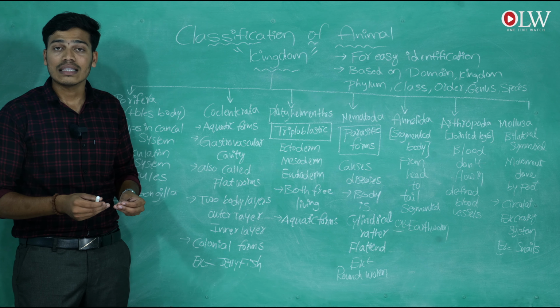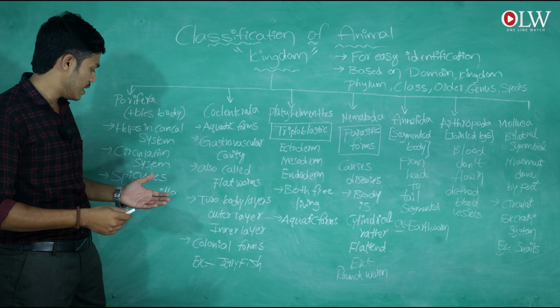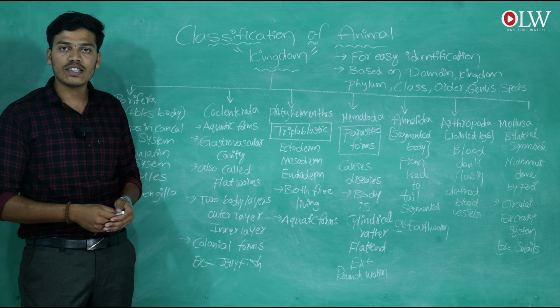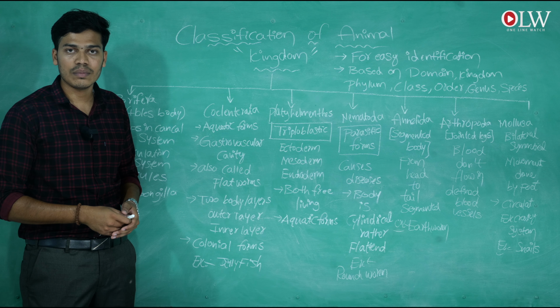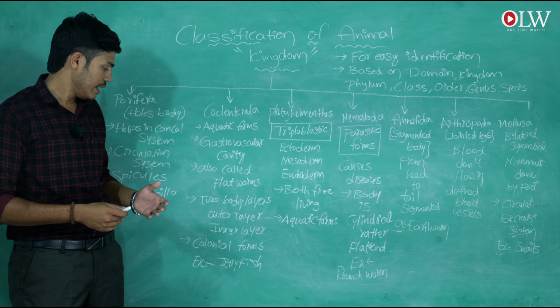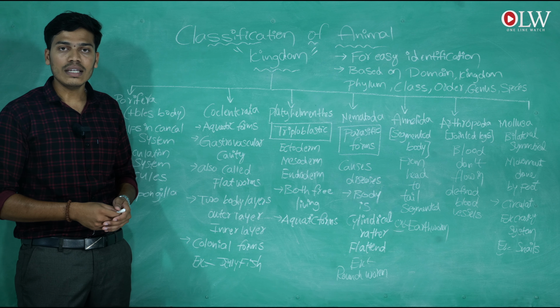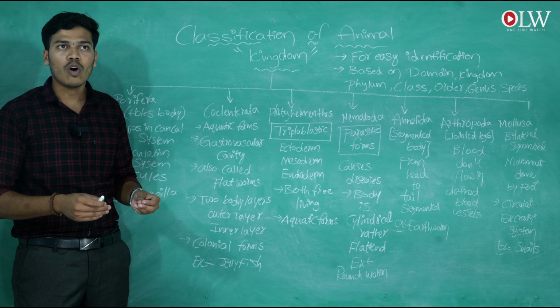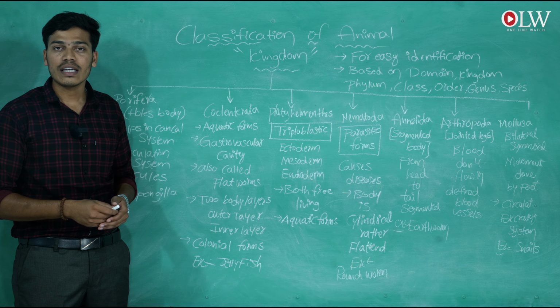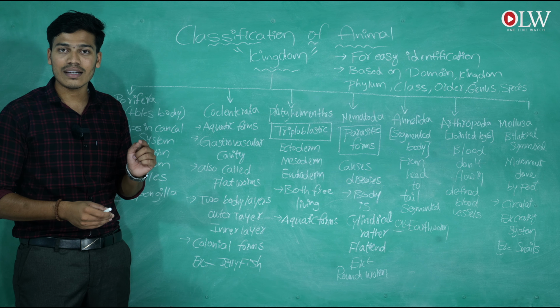The example of Porifera is Spongilla. The body is completely made up of spicules, that is, spines.